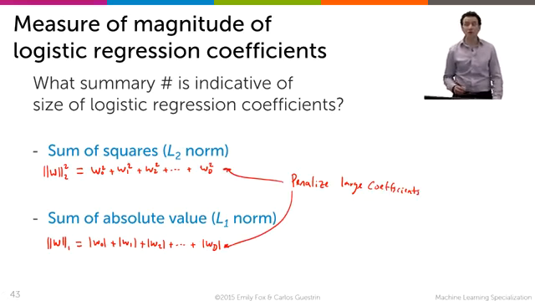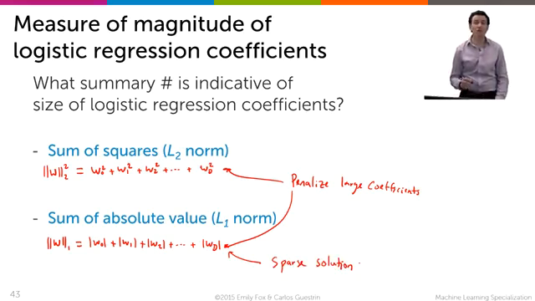However, as we saw in the regression class, by using the L1 norm, I'm also going to get what's called a sparse solution. So sparsity doesn't only play a role in regression, but it also plays a role in classification, for example. And in this module, we're going to explore a little bit of both of these concepts. And we're going to start with the L2 norm, the sum of the squares.